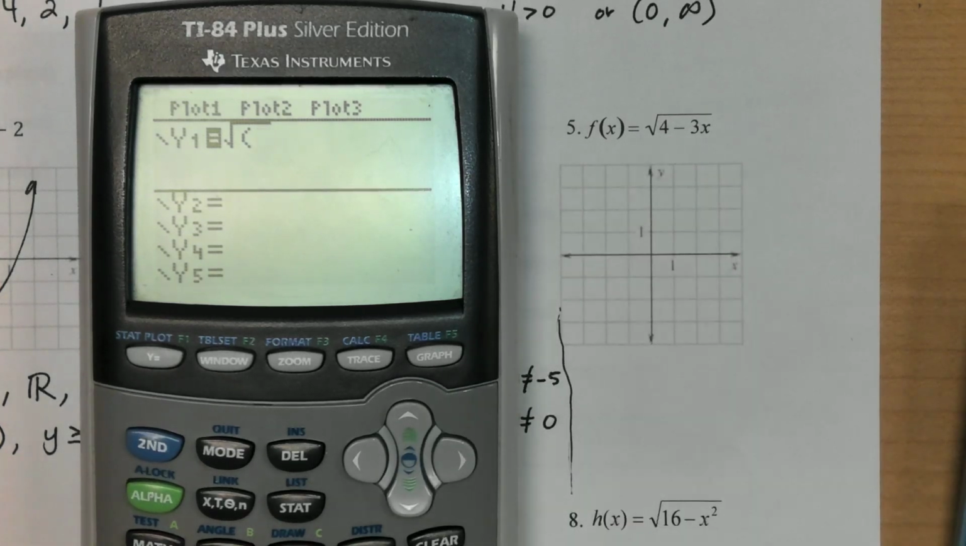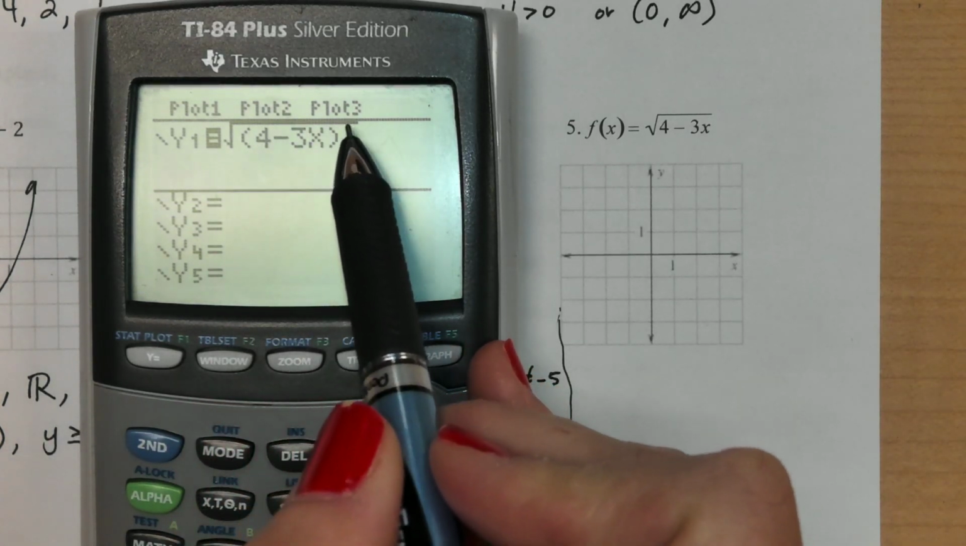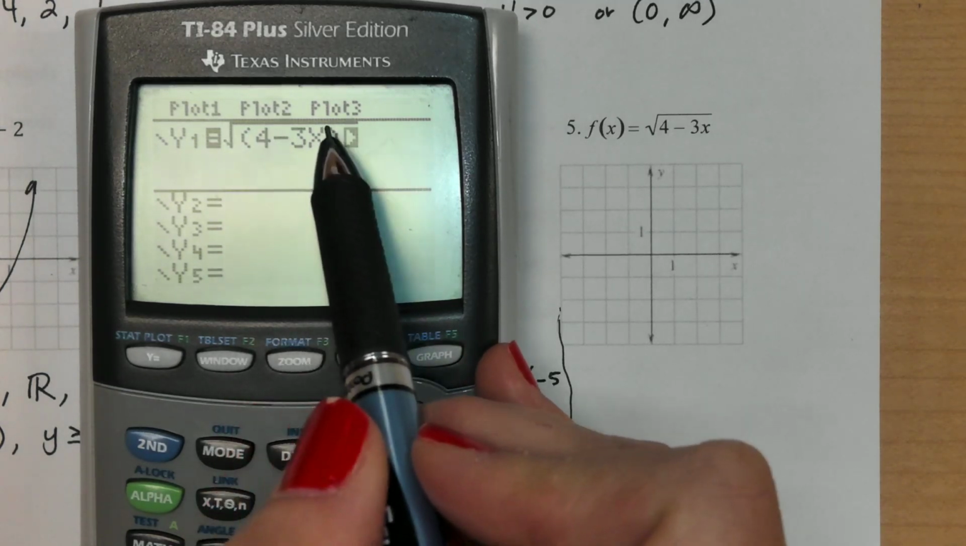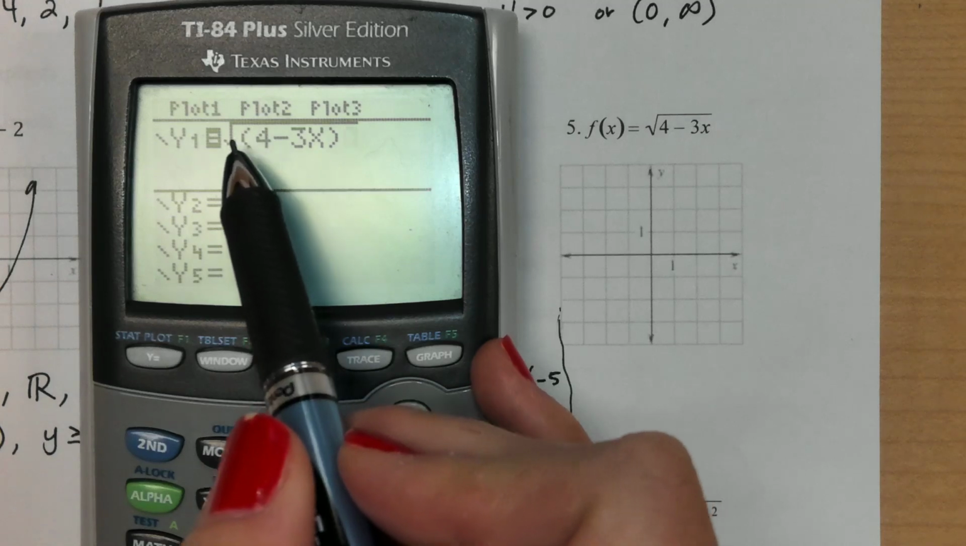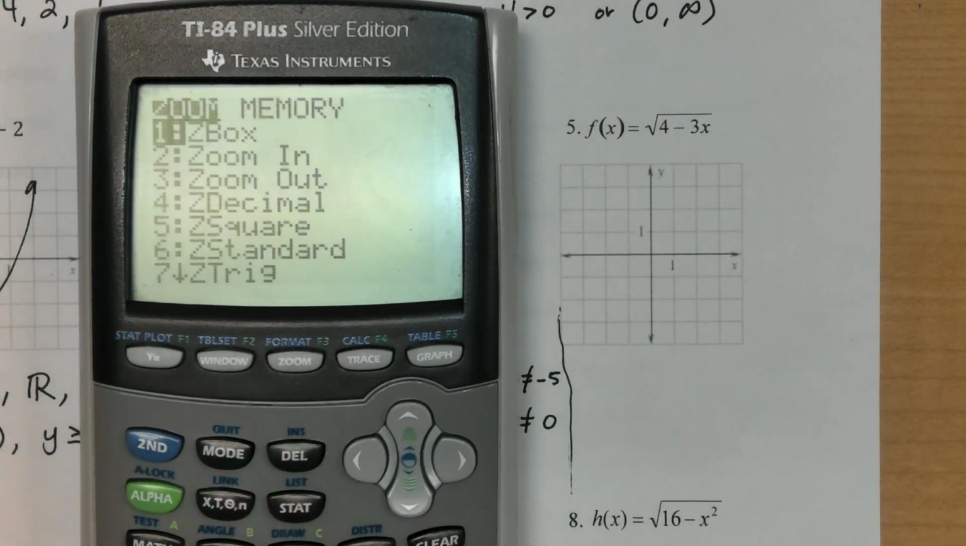So mine's going to be 4 minus 3x. See how mine kind of kept extending the root bar over all of that, so I wouldn't need the parentheses. But if yours doesn't do that, you want to make sure that you have that whole thing in parentheses, otherwise you're just going to get the square root of 4, which is not what you want. So I'm going to hit zoom 6, just like always.